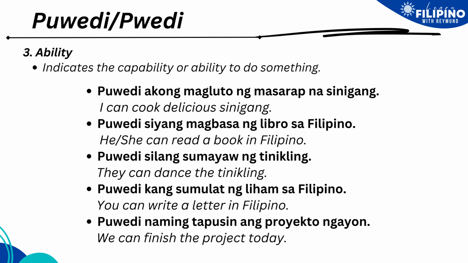Pwede siyang magbasa ng libro sa Filipino. So basa means to read, and then libro is a book. Or it can also be aklat aside from libro, and then Filipino is the language. So pwede siyang magbasa ng libro sa Filipino. Pwede silang sumayaw ng tinikling. So they can dance. Sayaw means dance. That's the root word. And then tinikling is the name of the dance. Pwede silang sumayaw ng tinikling.